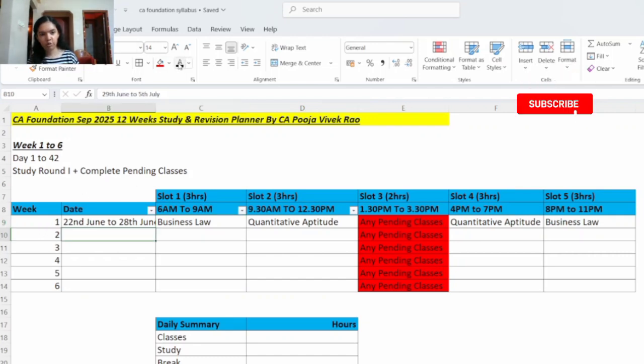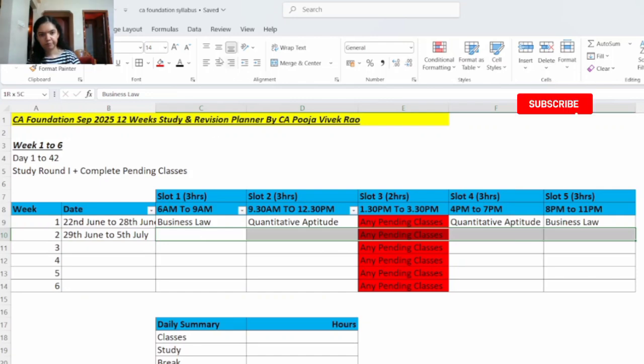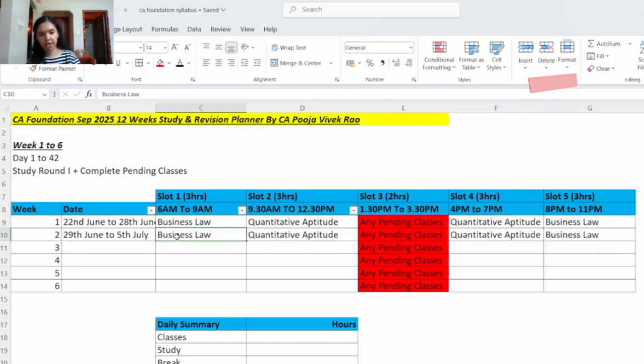Now we will see the plan of week 2, from 29th June to 5th July. So here again in slot 1 you will study business law. In slot 2 you will study quantitative aptitude. In slot 4 you will study quantitative aptitude. And in slot 5 you will study business law.